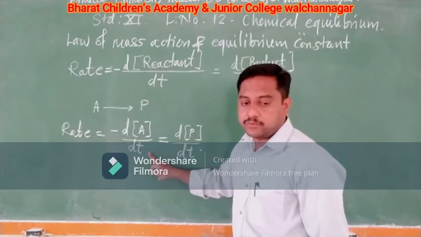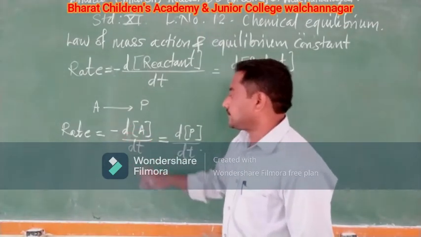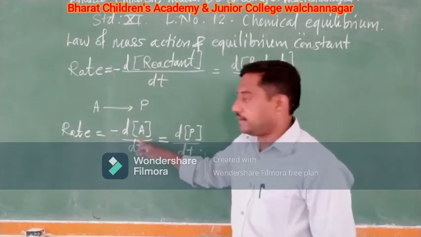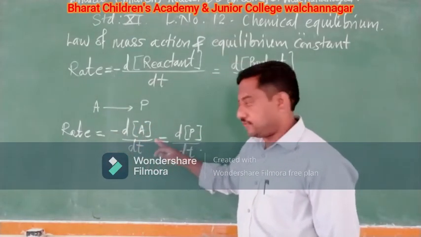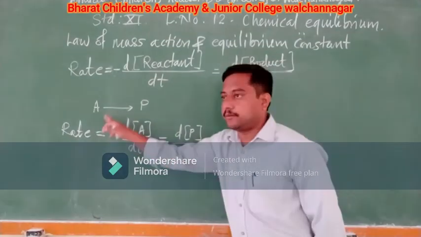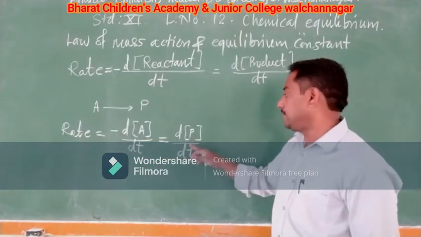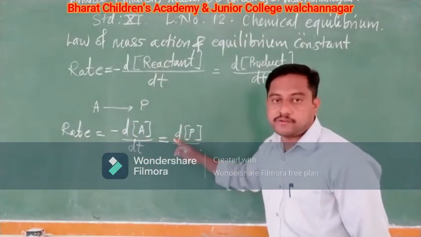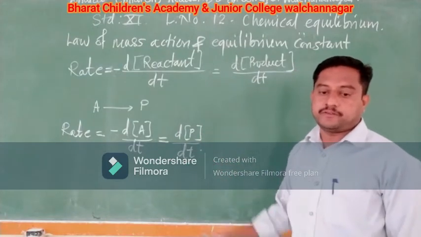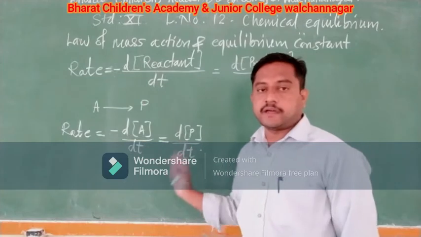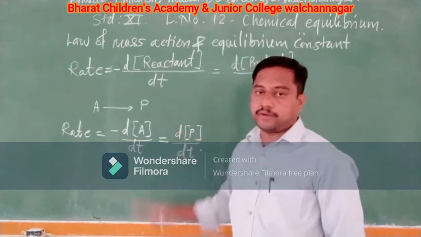Okay, so this is how you can find out the rate of the above reaction with respect to the reactant. Similarly, with respect to the product, it is the change in concentration of the product upon change in time. So this is how we get the rate of the above reaction.